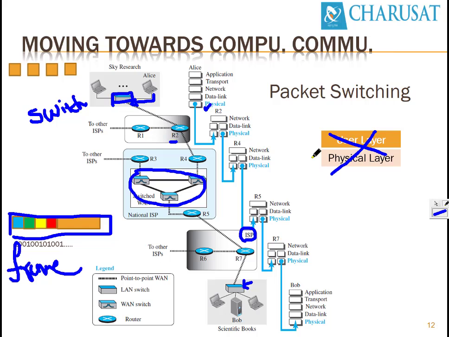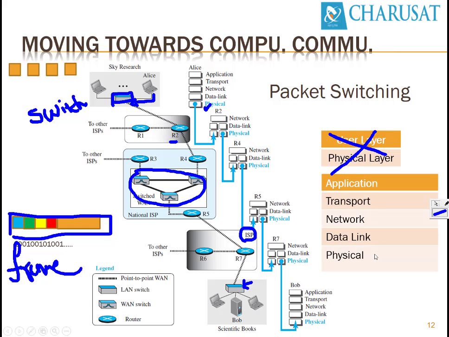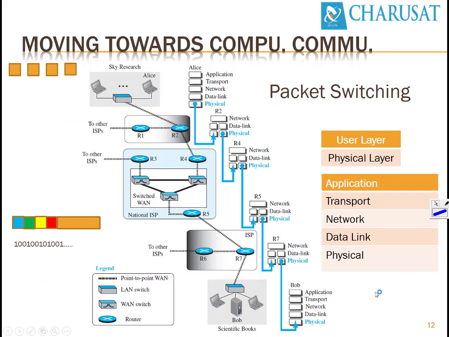But in this kind of communication, where the computer generates data that is partitioned into blocks known as packets, each and every packet will have headers added by each layer. That's why these 2 layers are not sufficient and we require 5 layers. So these are the 5 layers: application layer, transport layer, network layer, data link layer, and physical layer. To understand the scenario, let's take one example.